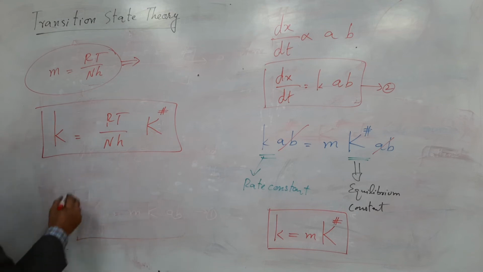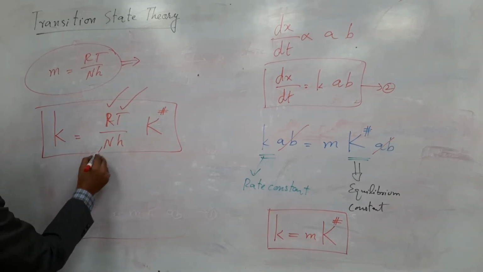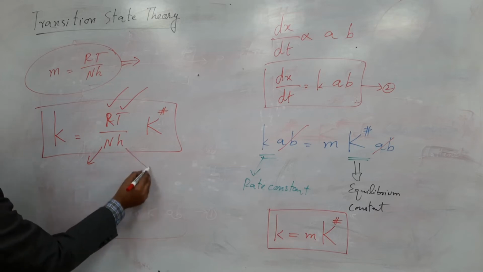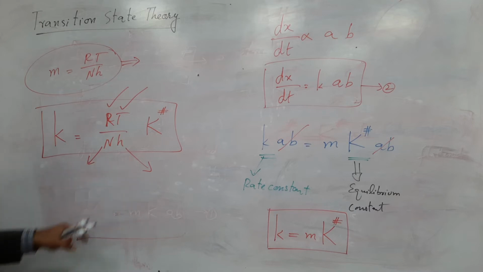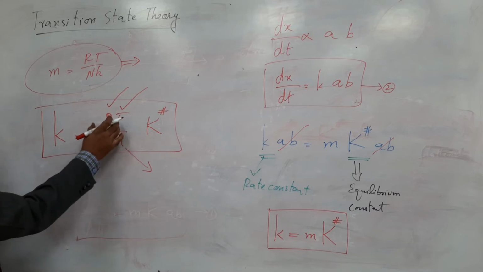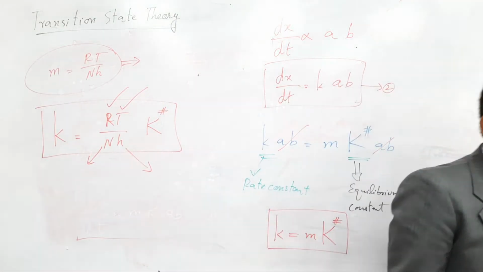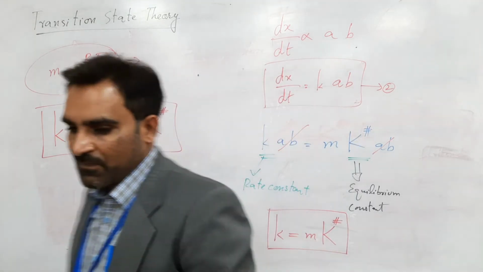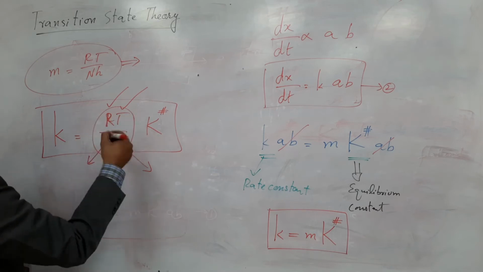R is the general gas constant, and you have its value. T is the temperature. N is Avogadro's constant. h is Planck's constant. If you are working at a temperature of 300 Kelvin or so, you can find the value of this if the temperature is given.